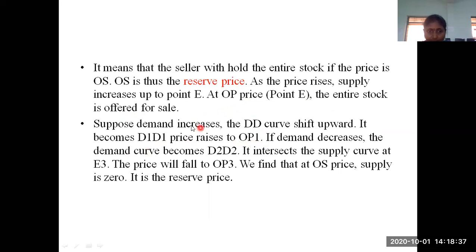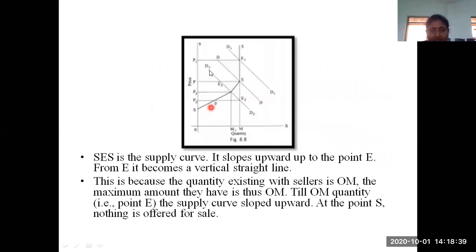Suppose the demand is going to increase. This is the basic demand curve, and this basic demand curve is intersecting the SM curve at this point. Whenever the demand increases, this DD curve is going to shift to D1, D1. So it is going to intersect this curve at the point E1. When you project this point onto the y-axis, it gives the new price level.